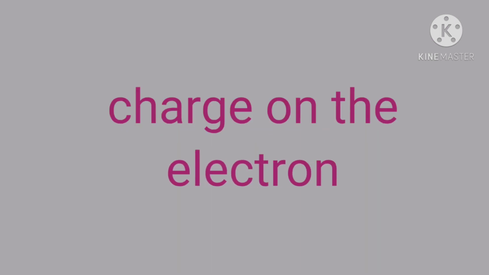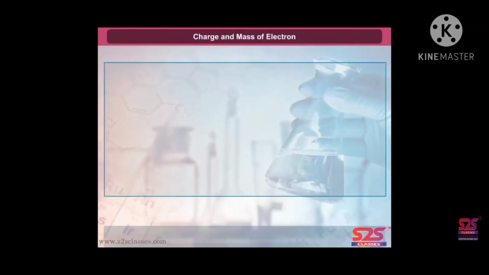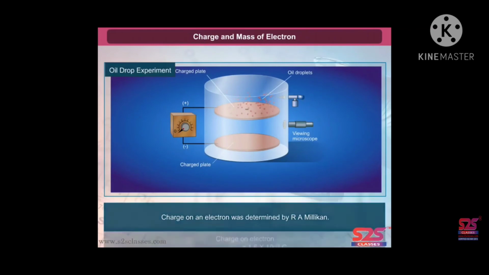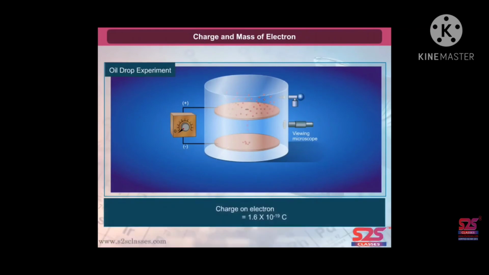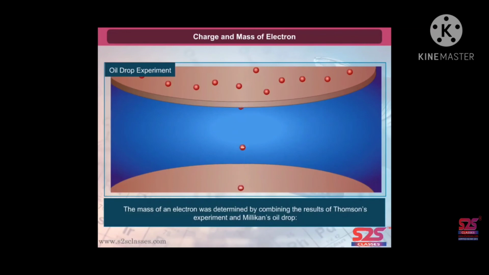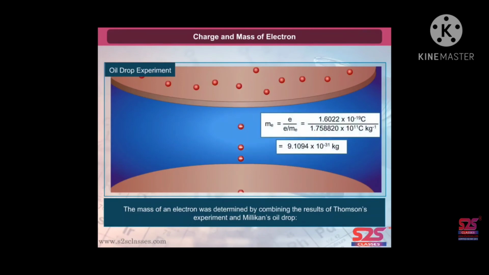Charge on the electron. The charge on an electron was determined by R.A. Millikan. Charge on electron is 1.6 × 10^-19 coulombs. The mass of an electron was determined by combining the results of Thomson's experiment and Millikan's oil drop experiment as 9.1094 × 10^-31 kg.